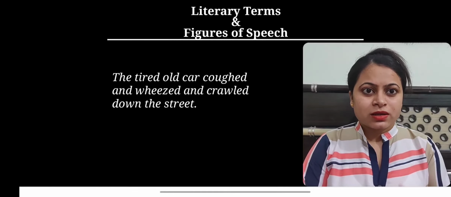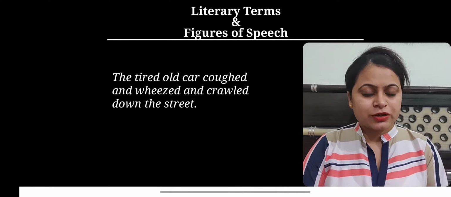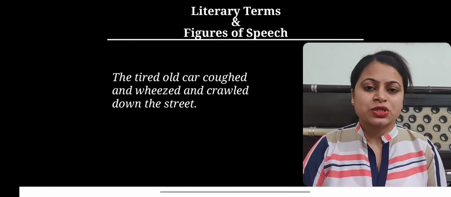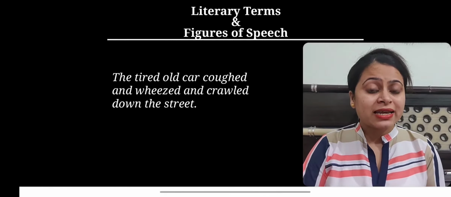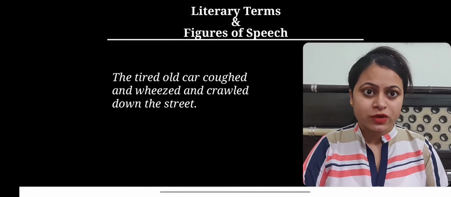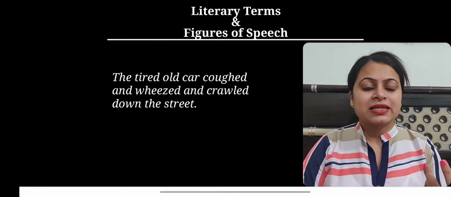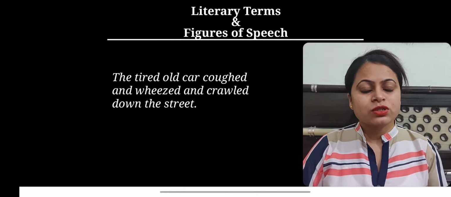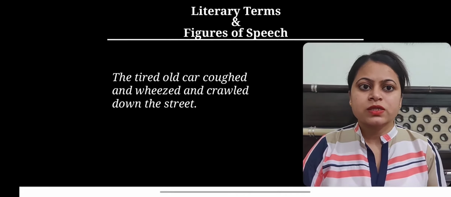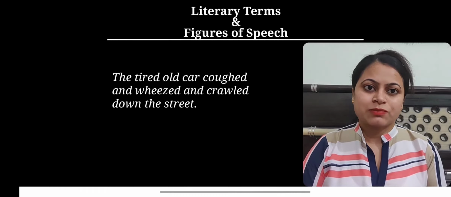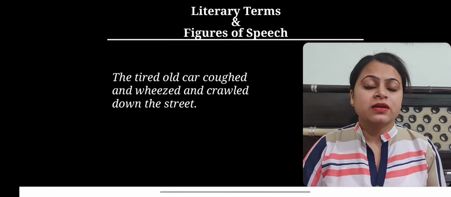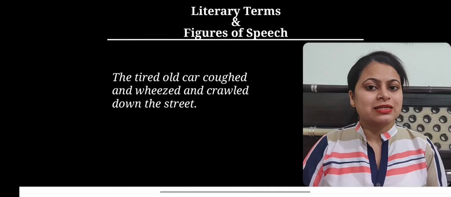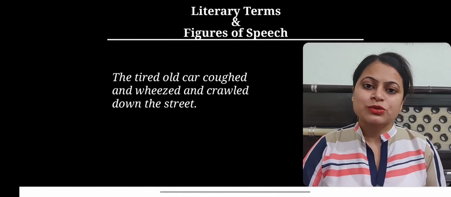This is done by the speaker or writer purposely, so that he can describe the car in a more vivid manner, to highlight the dilapidated and old condition of the car. The speaker has ascribed human attributes like coughing, wheezing and crawling to the car. So in this statement there is personification, and the car is personified.